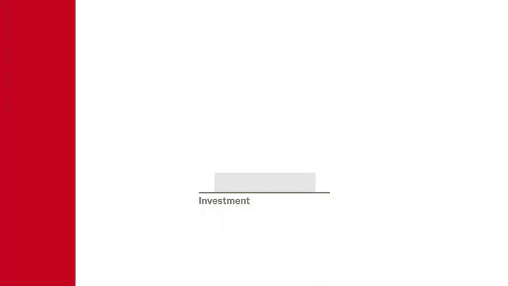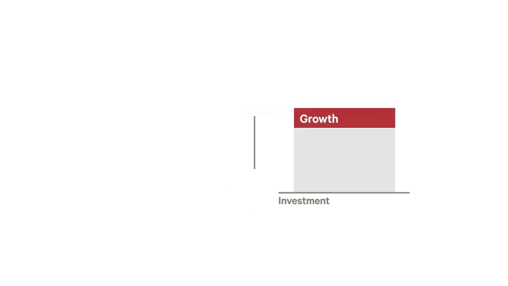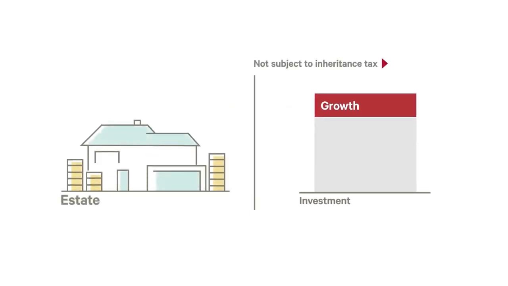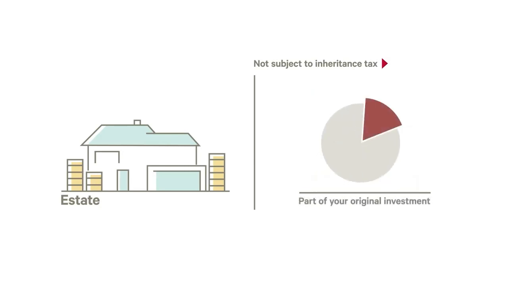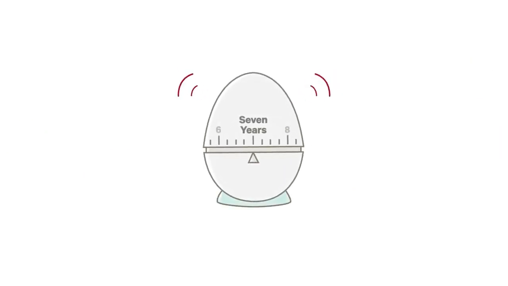The benefit of using this type of arrangement is that any growth on the investment is outside of your estate immediately and therefore not subject to inheritance tax when you die. Part of your original investment is also outside of your estate immediately, with the balance outside after you have survived a period of 7 years.